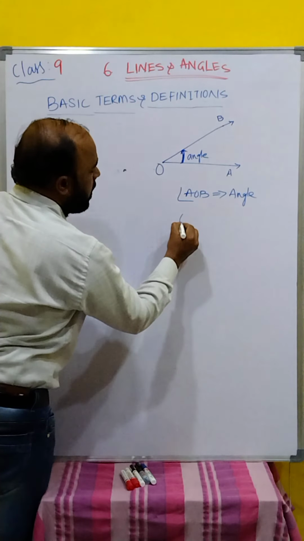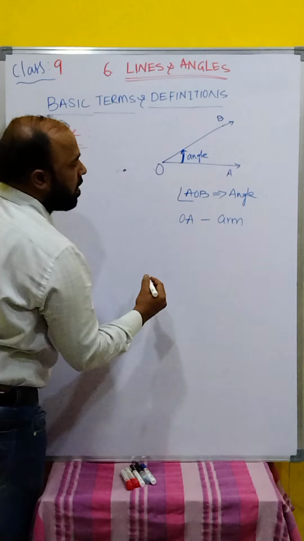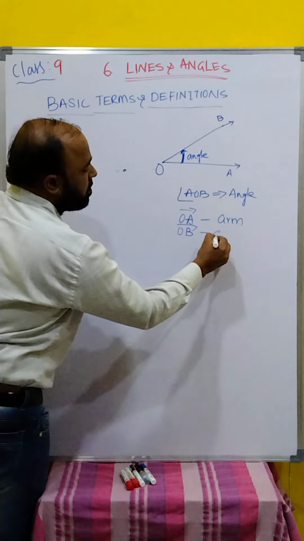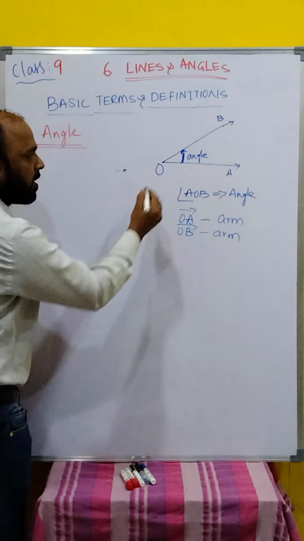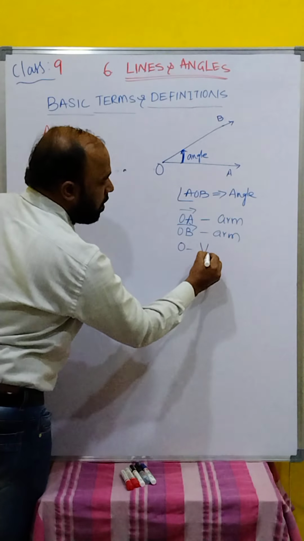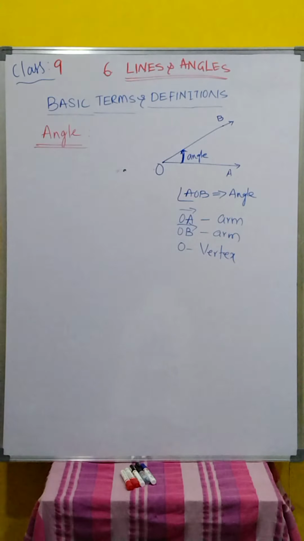And OA is an arm, and OB is also an arm. And the common point O is called the vertex.